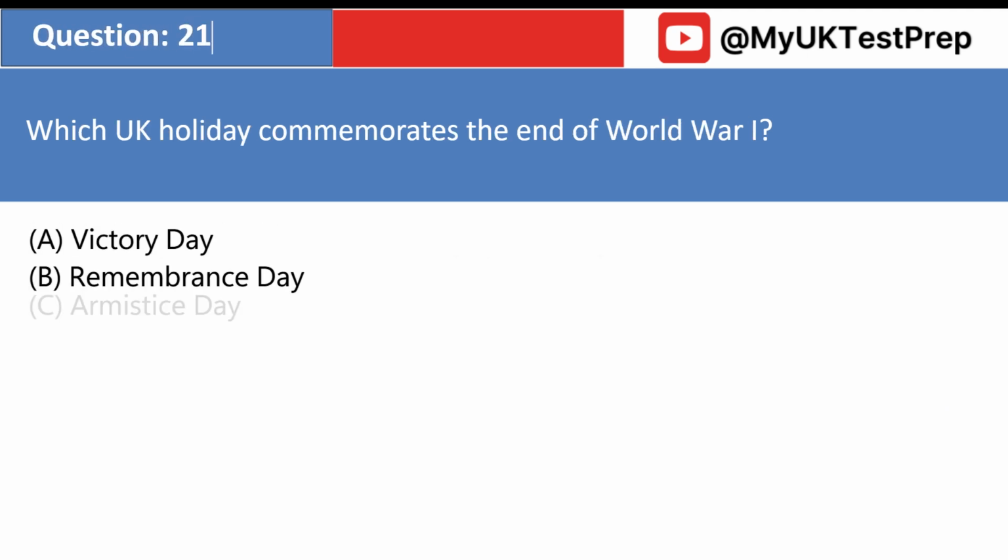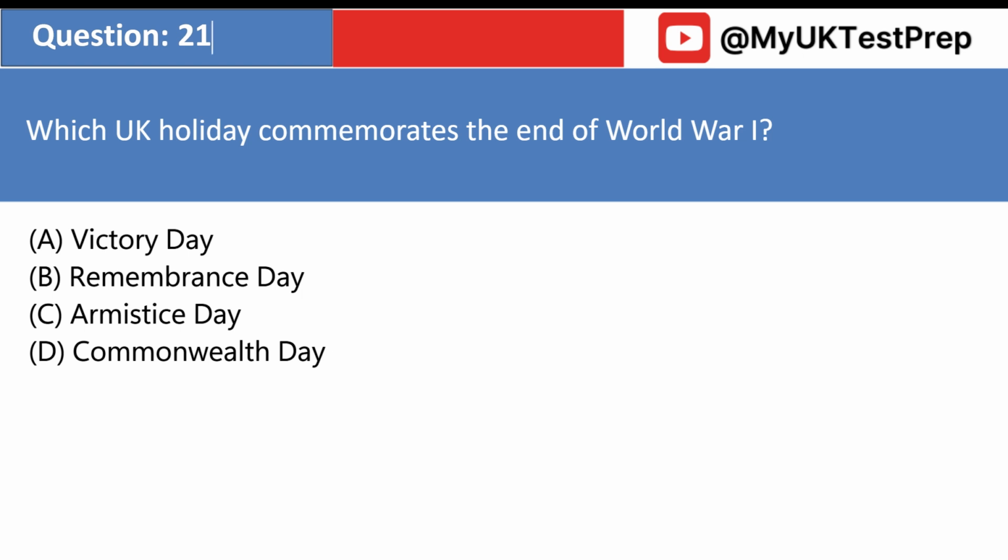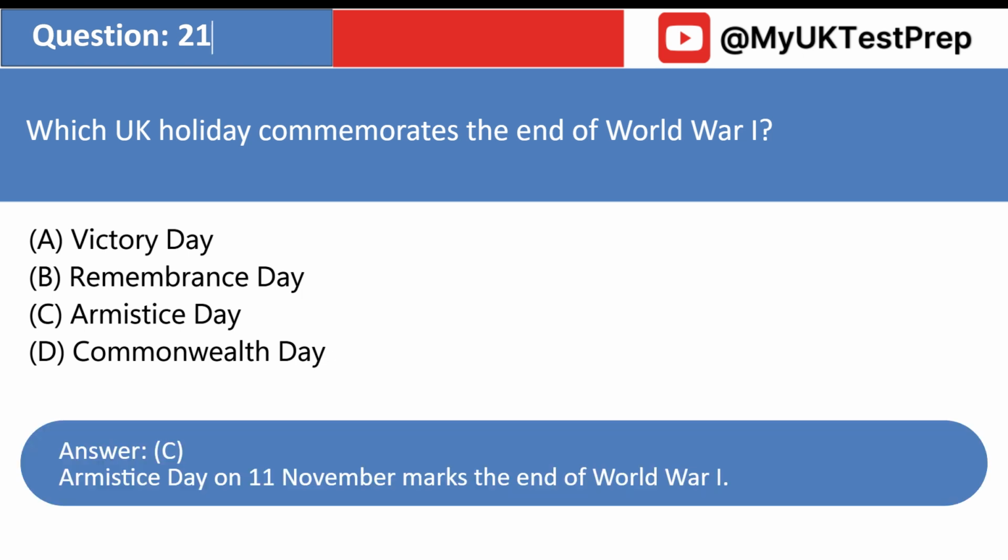Which UK holiday commemorates the end of World War I? A. Victory Day. B. Remembrance Day. C. Armistice Day. D. Commonwealth Day. Answer: C. Armistice Day on the 11th of November marks the end of World War I.